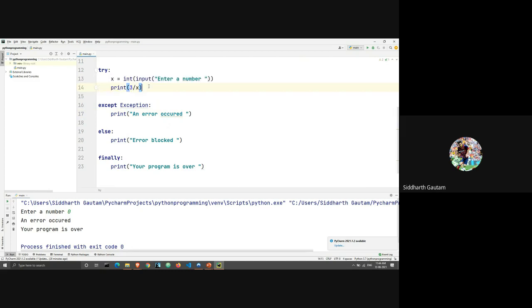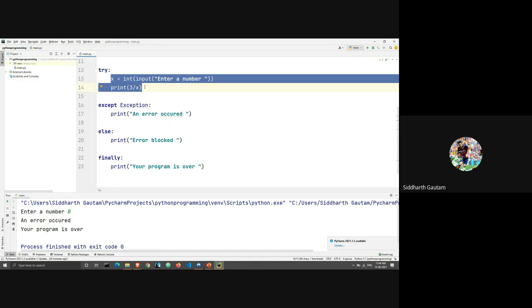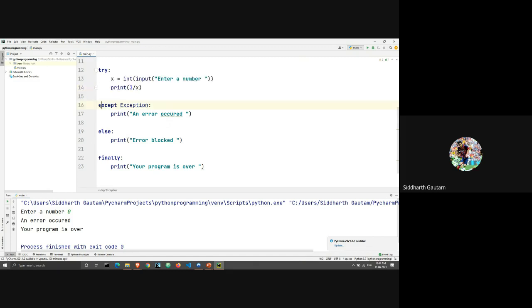So we are only checking for errors inside the try block and nowhere else in the program. First you have the try block, then we have the except block. If the try block runs perfectly, if there's no error while running the try block, then the except block will not run. The code inside the except block will not run. And in that case, the third statement, the else statement, will run.